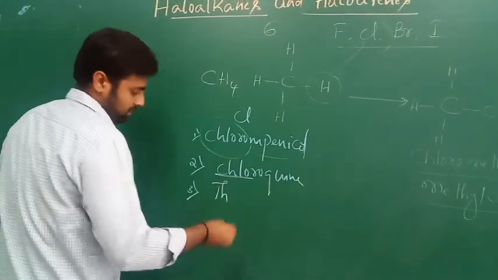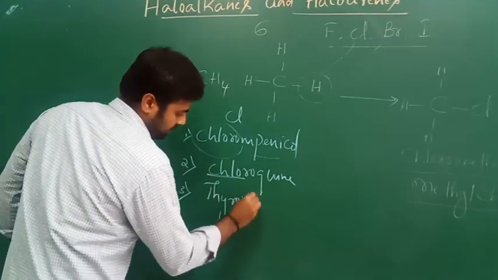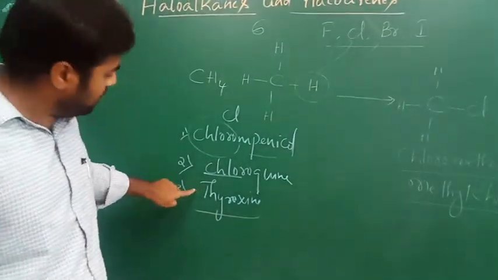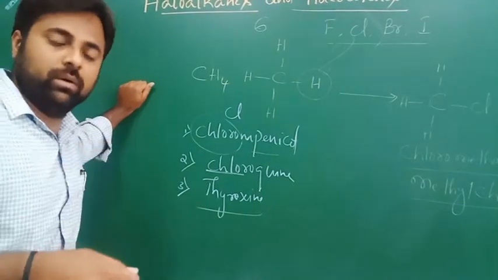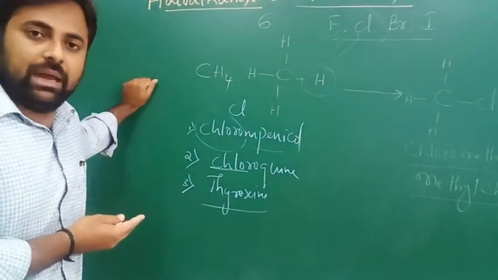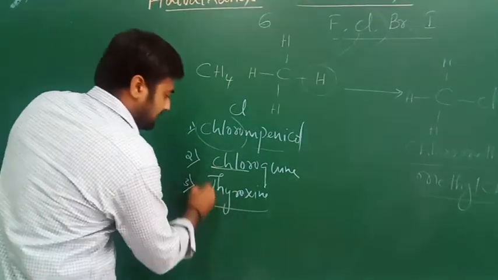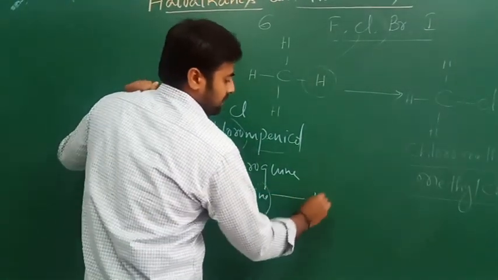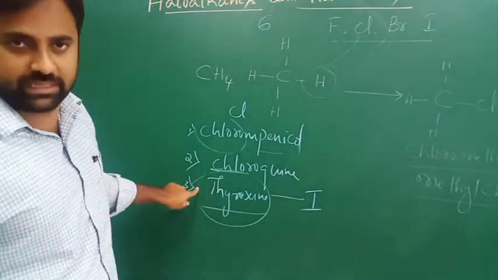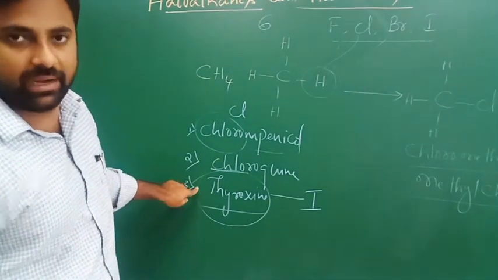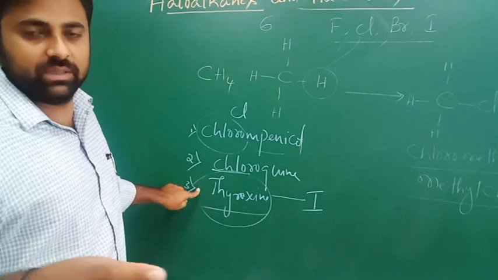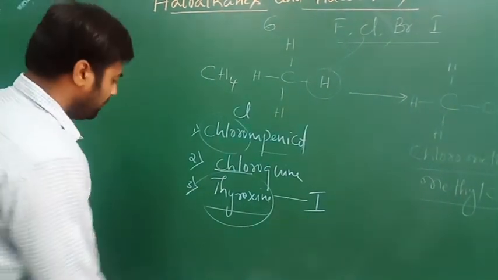And a hormone produced in our body, that is thyroxine. I hope you know this one. Thyroxine is one of the hormones produced by the thyroid gland. It is also a halogen containing organic compound. In thyroxine, the halogen present is iodine. The deficiency of thyroxine causes the disease goiter.